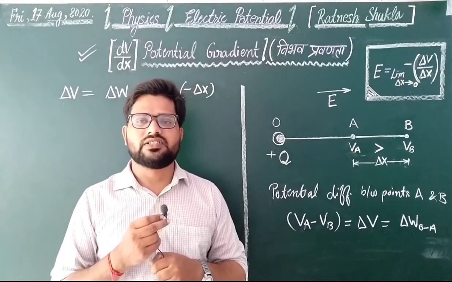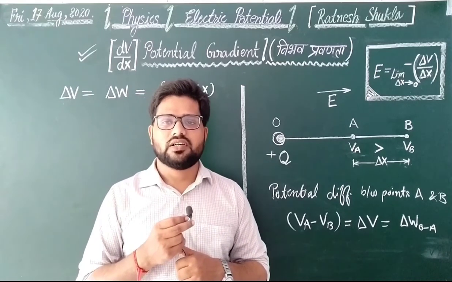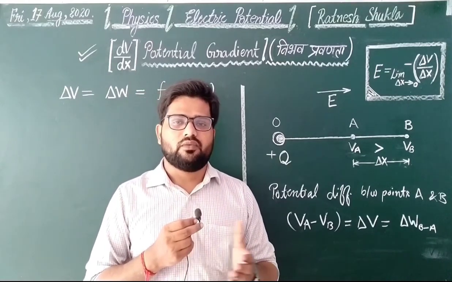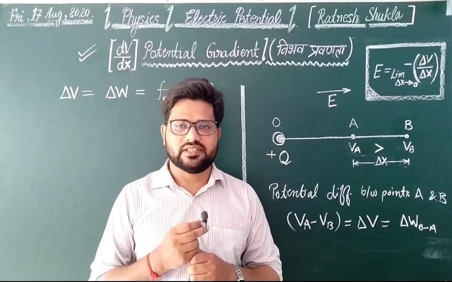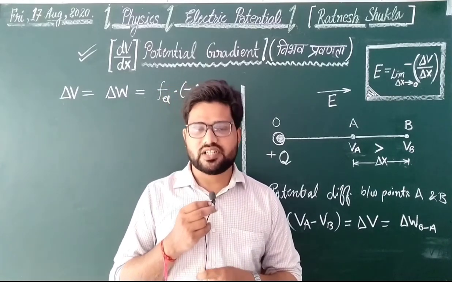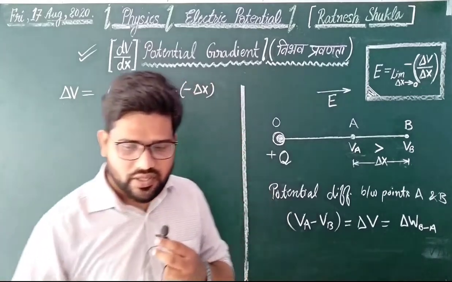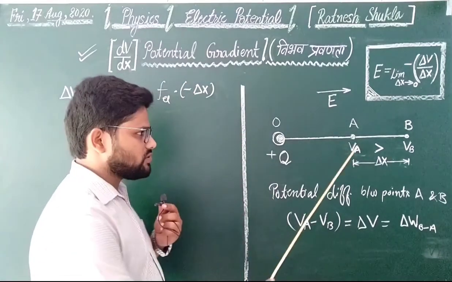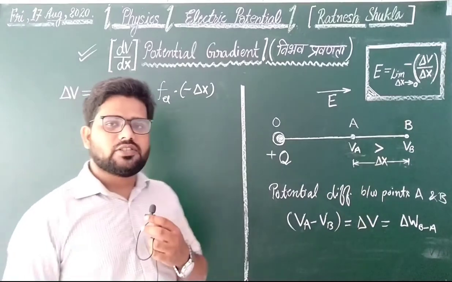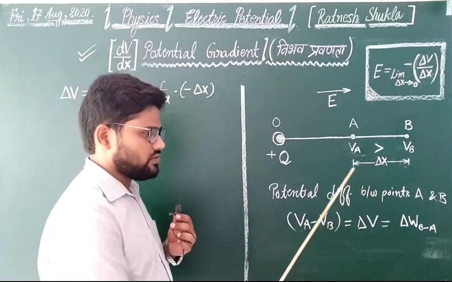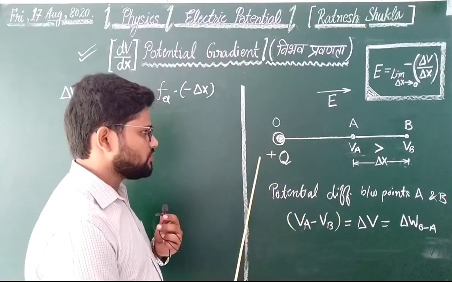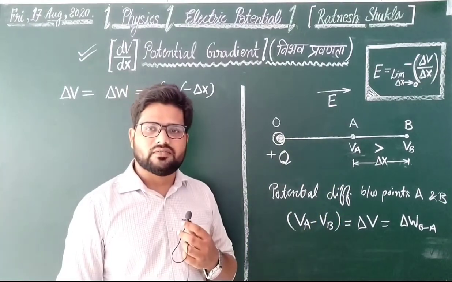Dear friends, today we will discuss the electric potential gradient and the relation between the field intensity and the potential gradient. Just consider that there are two points A and B, separated by a very small distance delta x, in the field of a positive charge plus q as shown in the figure.